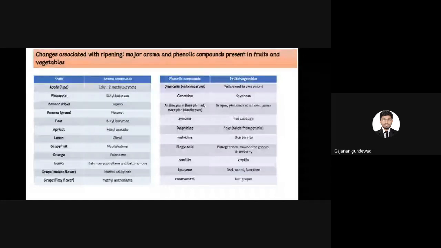It's also a most commonly asked question that the flavor or the aroma of the grapefruit is due to dash. It's nootkatone. And orange, it's valencene. Guava, beta carotene and beta alanine.